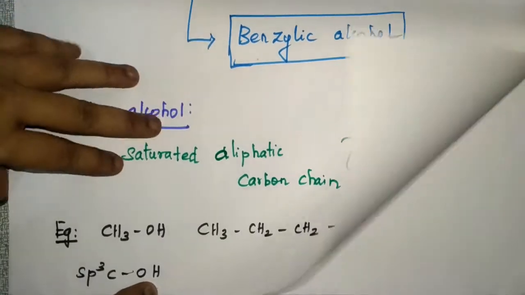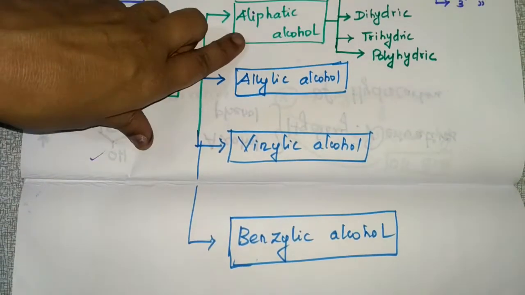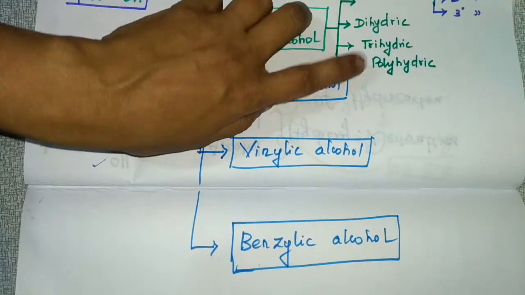Next, depending upon the number of OH groups, aliphatic alcohol is further subdivided into monohydric, dihydric, trihydric and polyhydric.